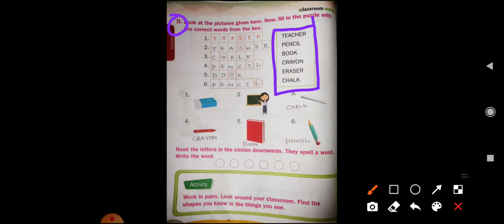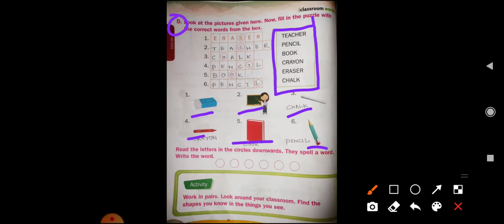What we have to do is choose these words from this box and complete this puzzle box. So this is a puzzle box. Here they have given some clues. These pictures are clues and here are the words they have given. With the help of these clues, we have to complete this puzzle box.